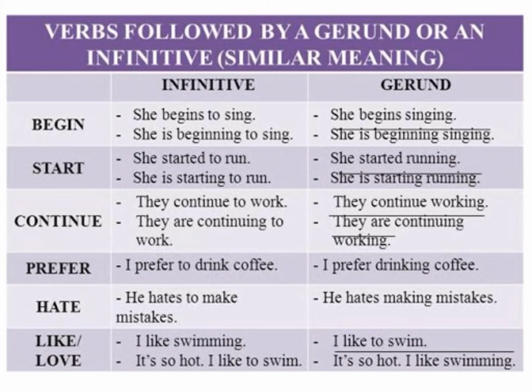Then we have some sentences with those verbs in infinitive and with gerund. So, as you can see, begin. Let's see. It says, she begins to sing. And we have, she is beginning to sing. As you can see here, we have present simple and present continuous use. That is the infinitive way to use it, okay?